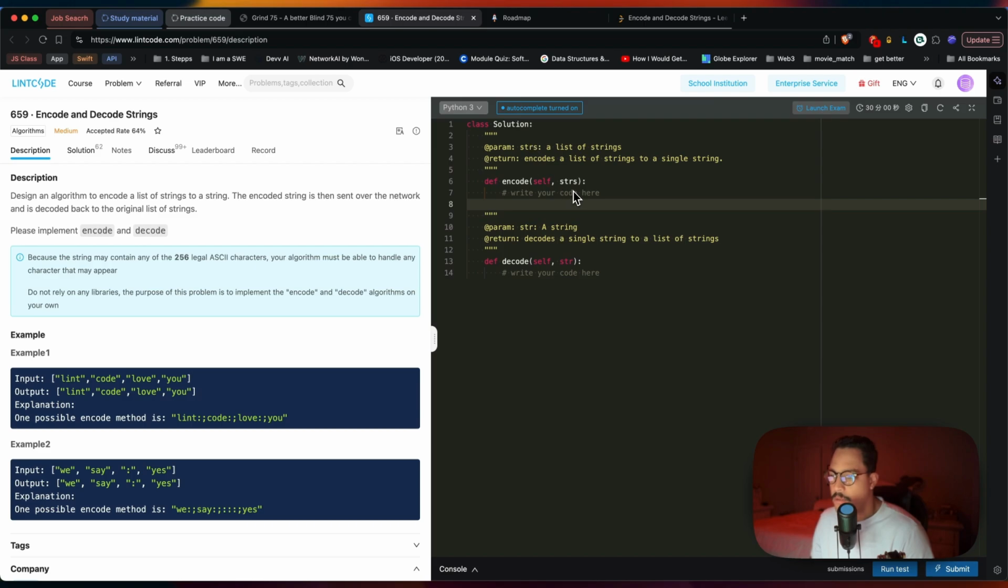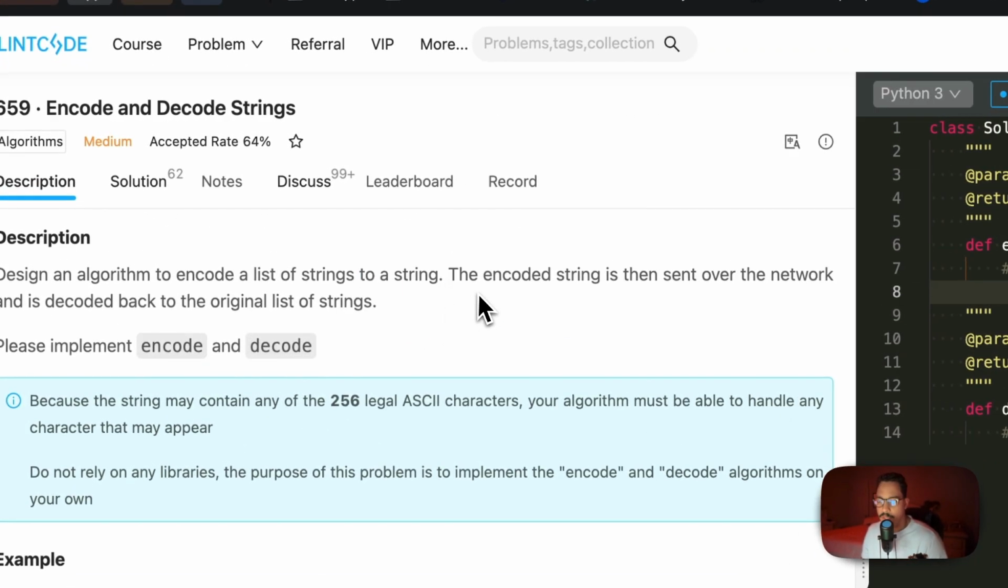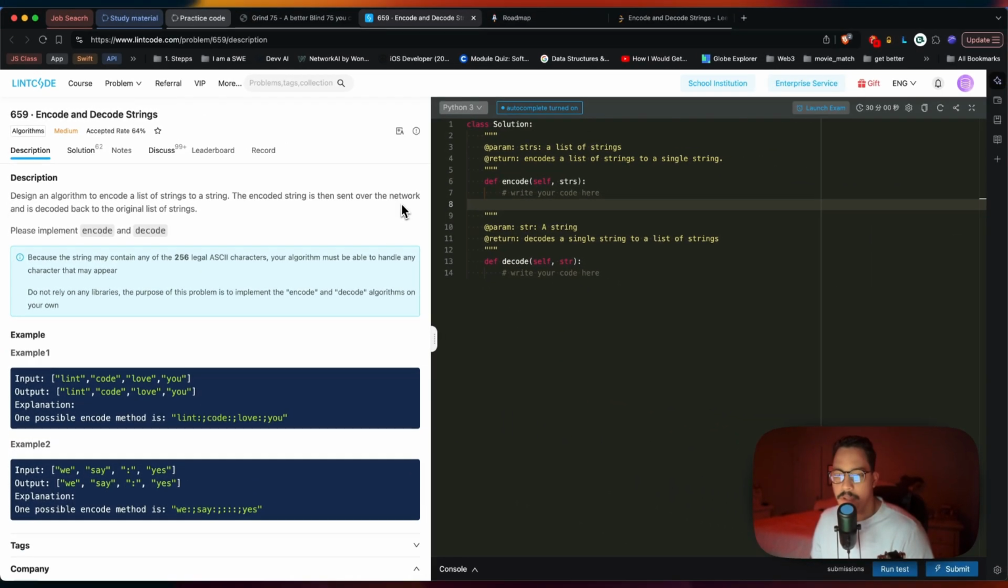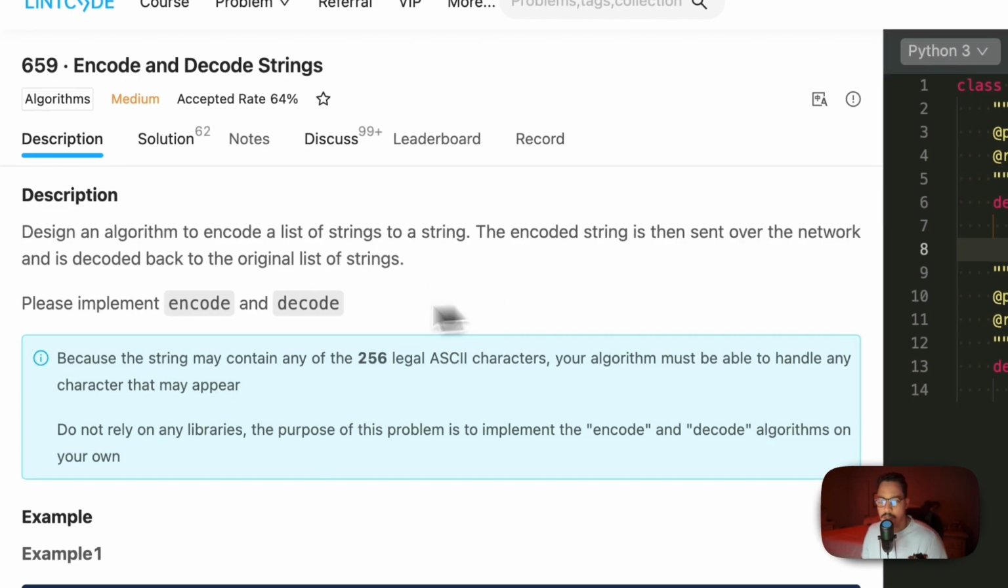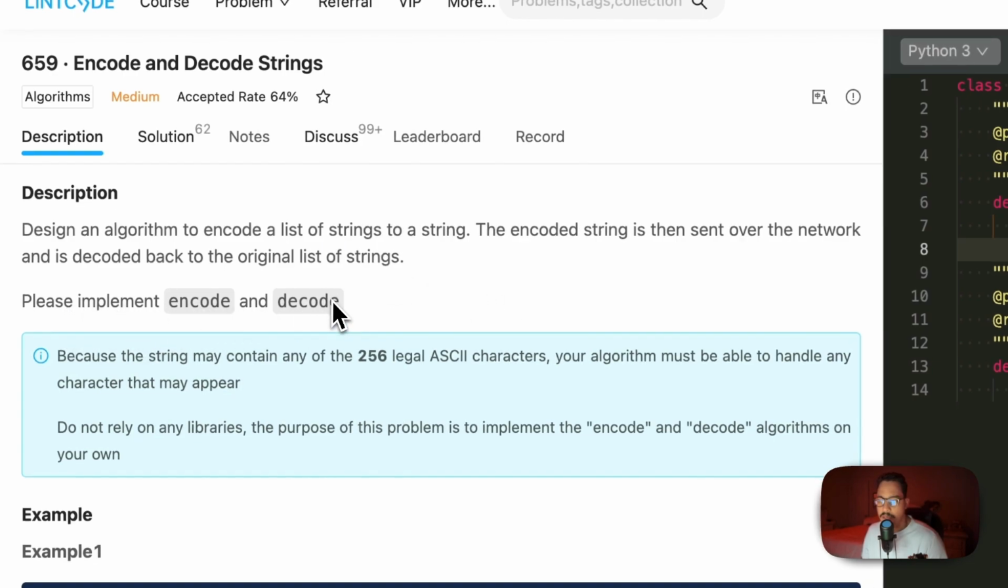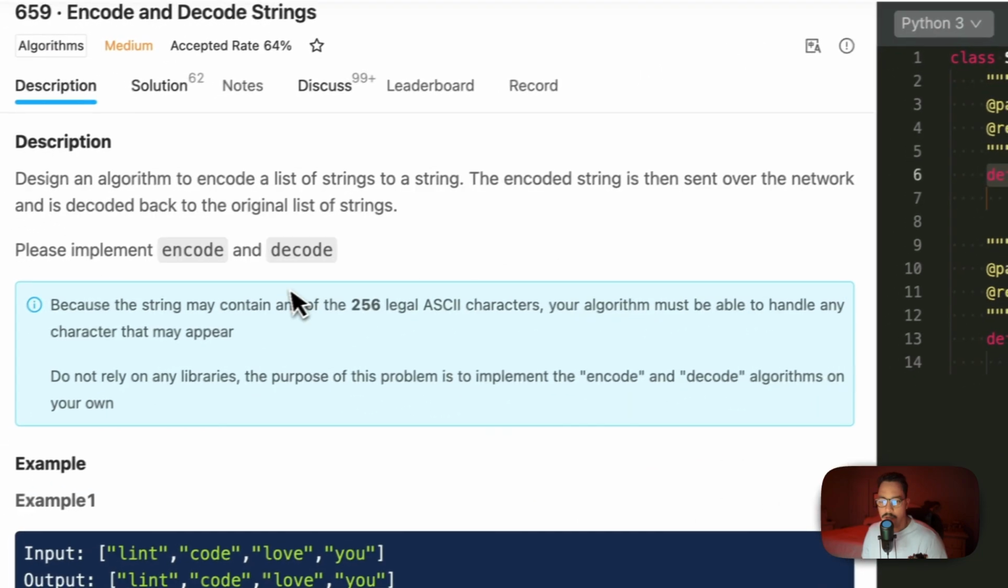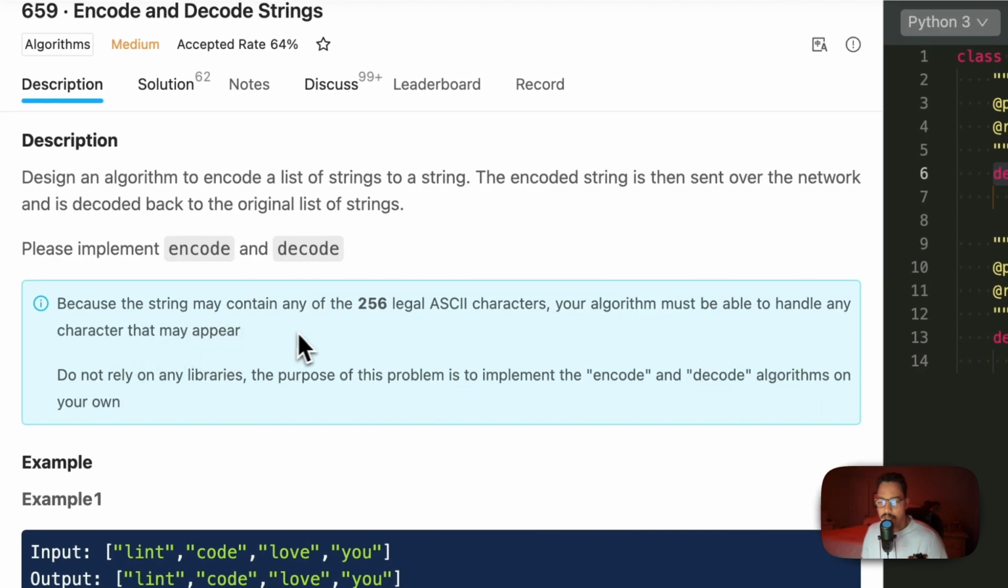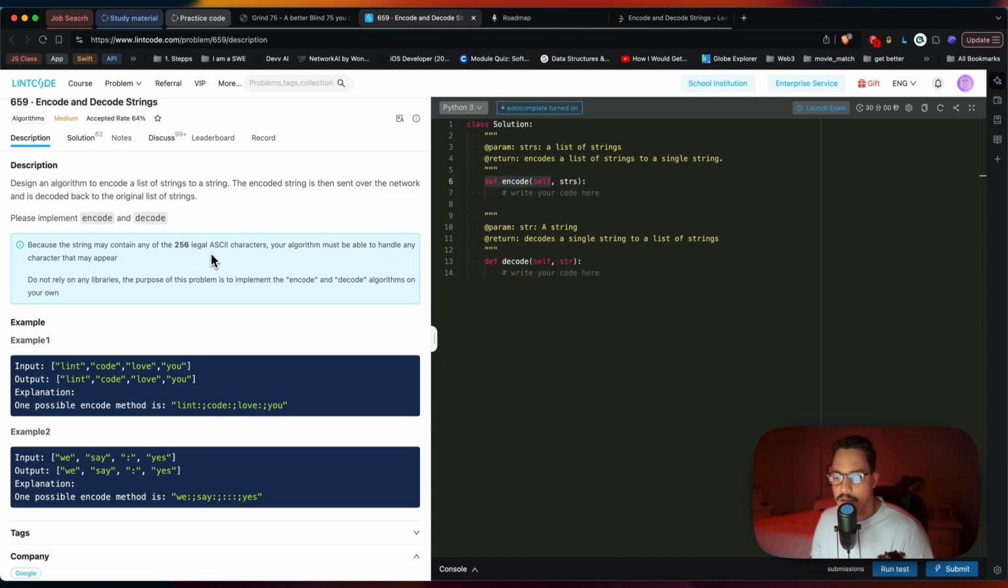We're gonna try to solve this problem, and let's go ahead and start. It says design an algorithm to encode a list of strings to a string. The encoded string is then sent over the network and is decoded back to the original list of strings. Please implement encode and decode, the functions that are here. It says because the string may contain any of the 256 legal ASCII characters, your algorithm must be able to handle any character that may appear.